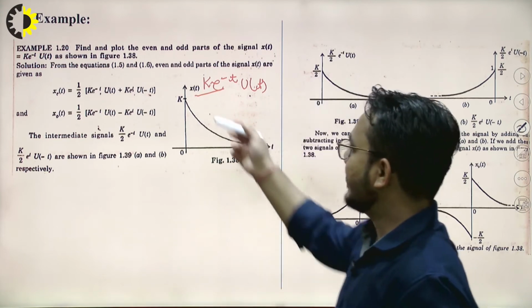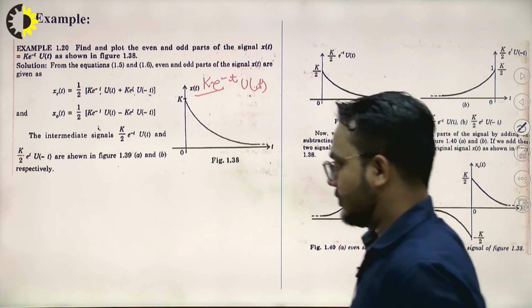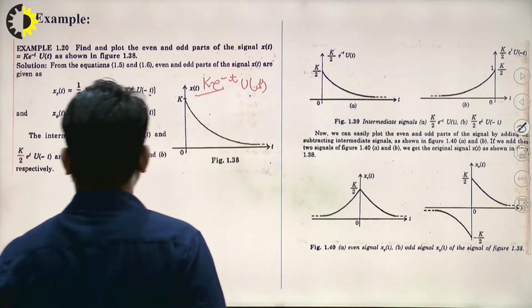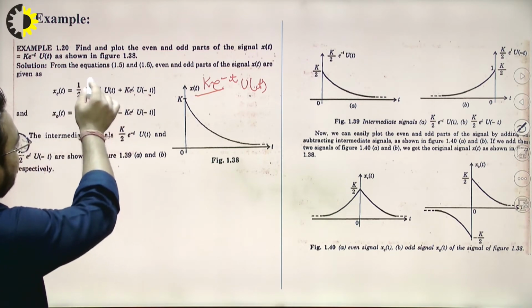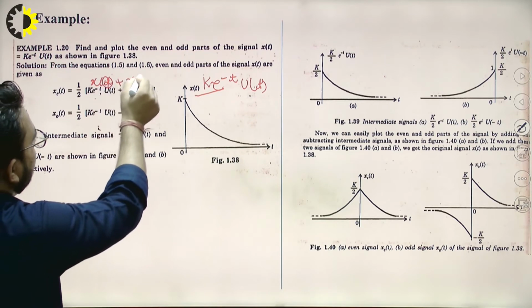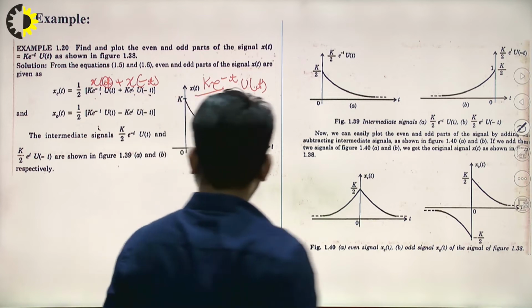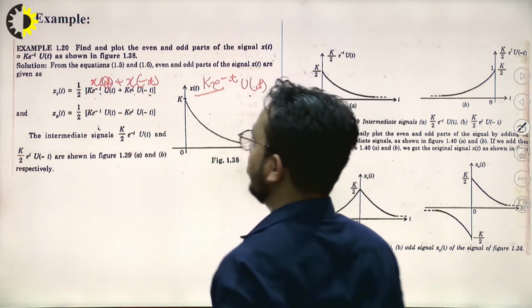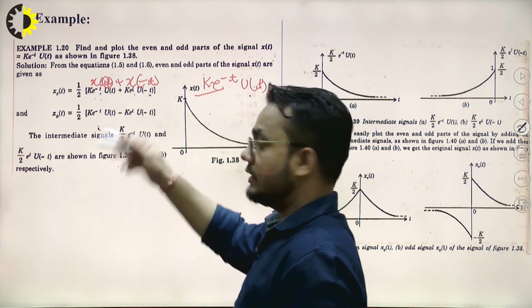So we have x of t, and by using the previous formulas we can find the even and odd parts. See, x even of t equals 1 by 2 x of t plus x of minus t, right? Simple. So we just put the values over here. x of t is as it is, k e to the power minus t u of t, plus x of minus t.